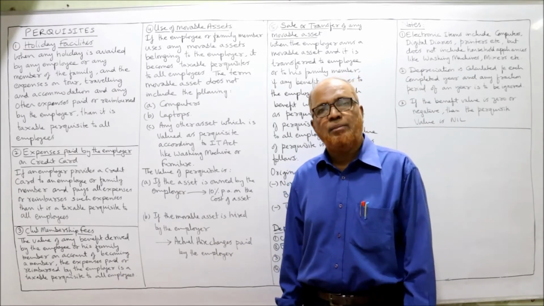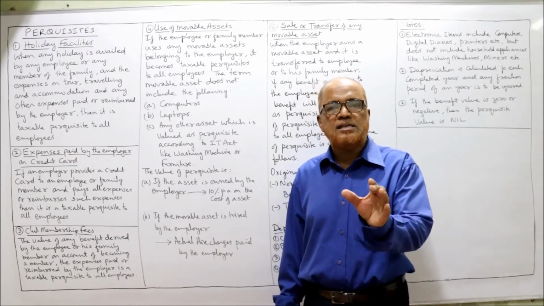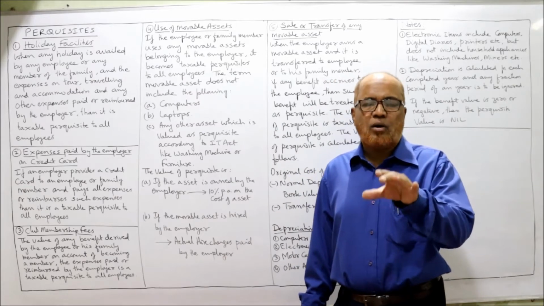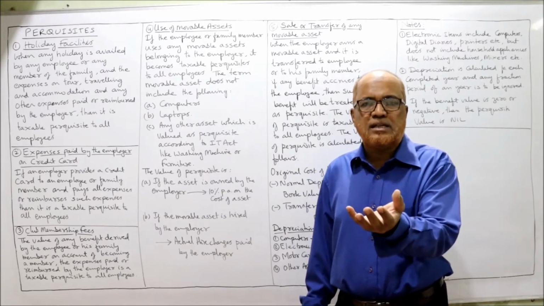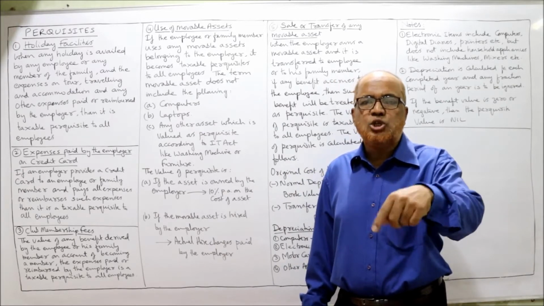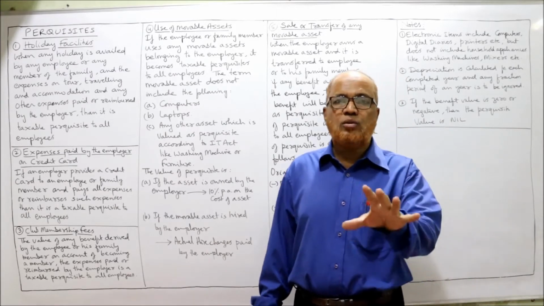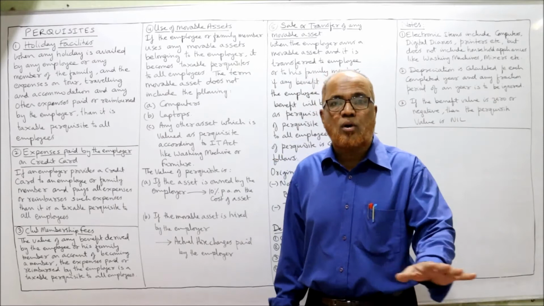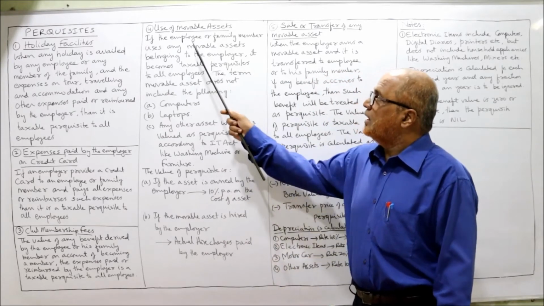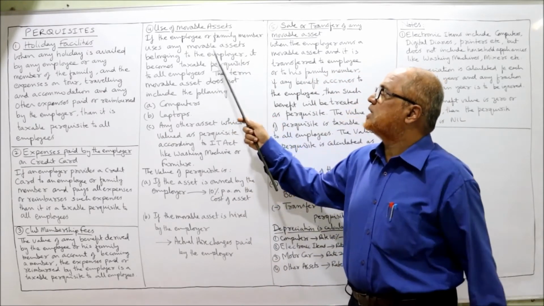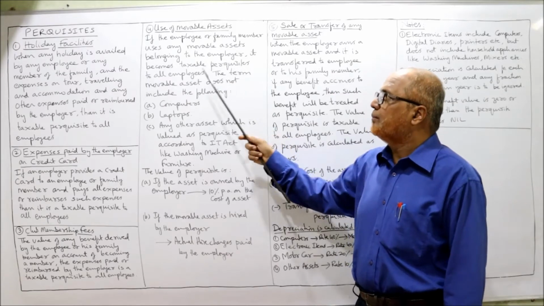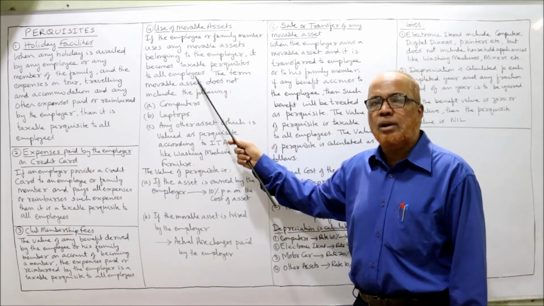The employee or the family members. So the Income Tax Act says, if the company or employer owns a movable asset and that movable asset is used by the employee or their family members, then it will become a taxable perquisite for all the employees. So if the employee or family member uses any movable asset belonging to the employer, it becomes a taxable perquisite for all employees.